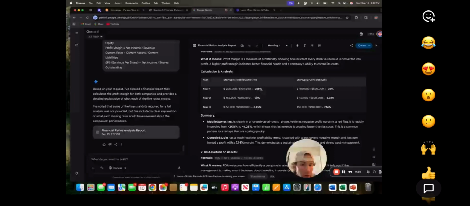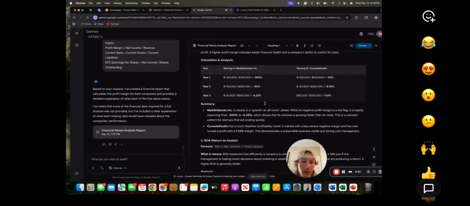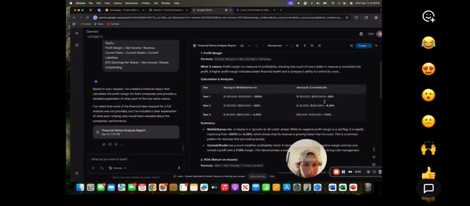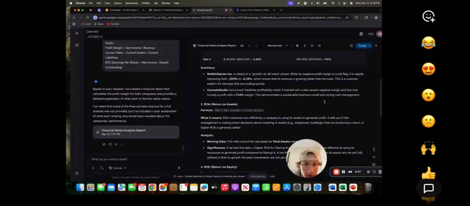We got negative 200%, negative 50%, negative 6.25%, which means Year 4 will probably be a profit year for them. And then Startup B, the first 2 years they weren't making a lot, negative 20% and negative 8%. And then that third year, they actually made a 7.4% profit margin.